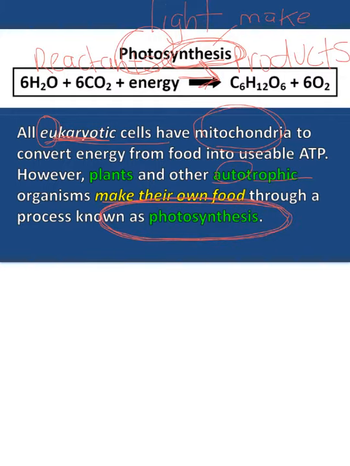So question 4, what does it mean for cells to be autotrophic? That means they make their own food. Auto means self. So they are self-reliant. They can make their own food. And then question 5, it says, what process allows plants to make their own food? And you want to write photosynthesis, which is right here in the green.